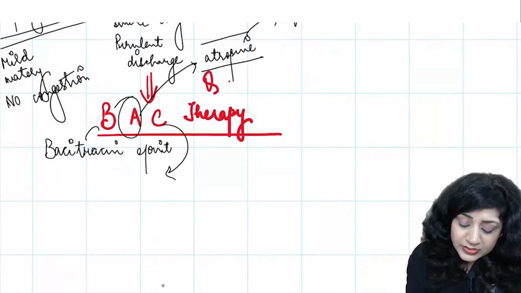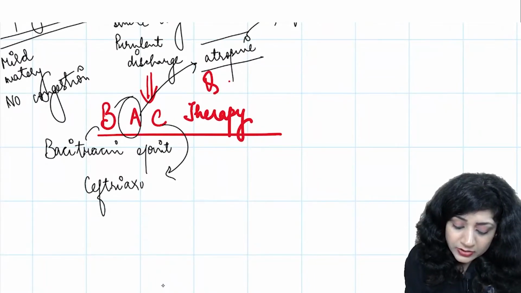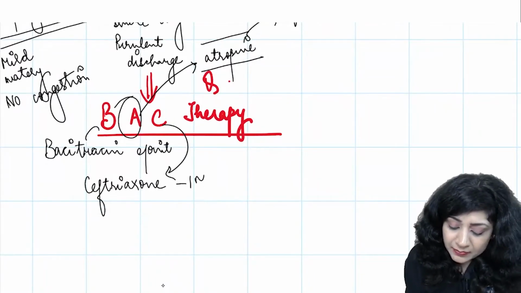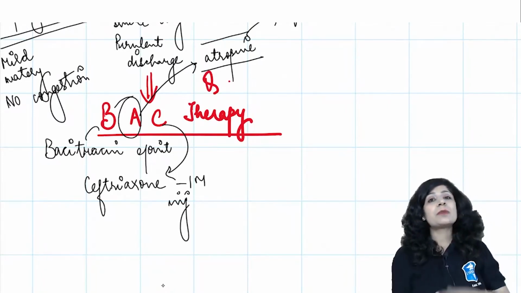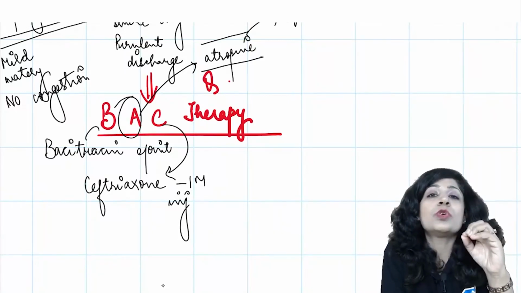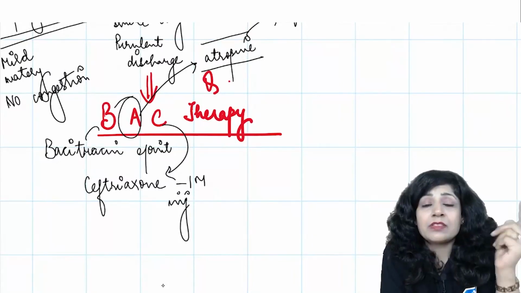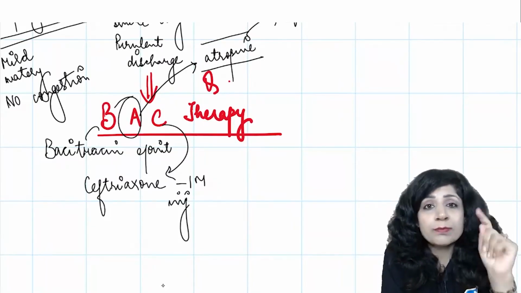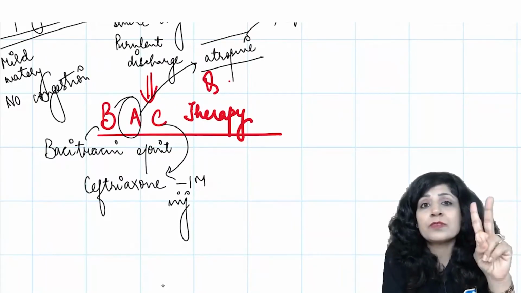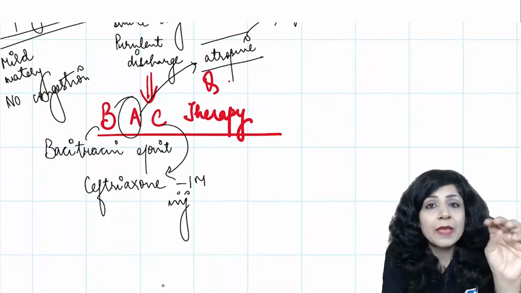And C for ceftriaxone. We are also giving the IM injection of ceftriaxone. This is actually the systemic treatment, because you know that whenever you have gonococcal conjunctivitis, it also causes systemic features. That is why the systemic treatment is also important. Atropine is also important for the corneal involvement, and the bacitracin eye ointment is also important.